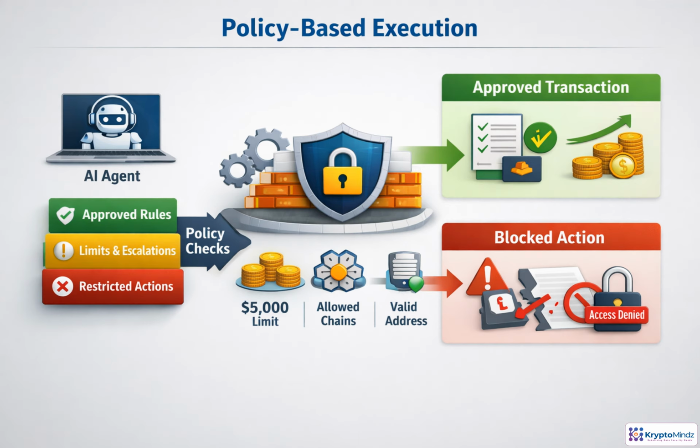Policy-based execution turns safety from a suggestion into an enforcement layer. The agent can propose an action, but the policy engine decides whether it is allowed, blocked, or needs escalation. These checks should cover concrete rules, such as spend limits, approved chains, valid contract addresses, and restricted operations. The key is that the agent cannot reason its way around them. Policies run before tool use and again before final submission, with every decision captured for auditability.